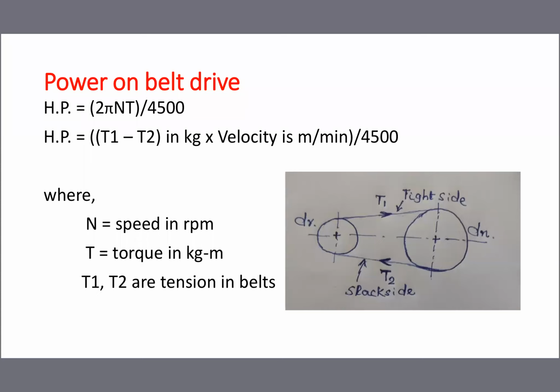So for the power calculation of a belt drive, I have given two formulas: 2 pi N T by 4500 if speed and torque are given, and if tension of belt and velocity are given, go for the second formula. In the sketch, one is a driver pulley and another is a driven pulley. The driver pulley is normally mounted on the motor shaft, and the driven pulley on the machine.